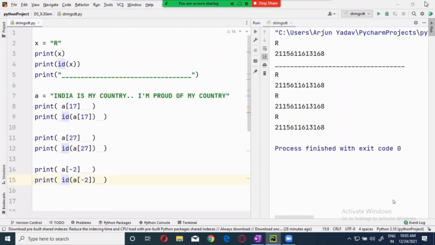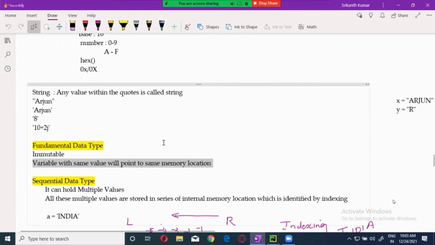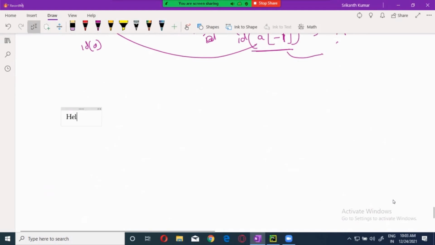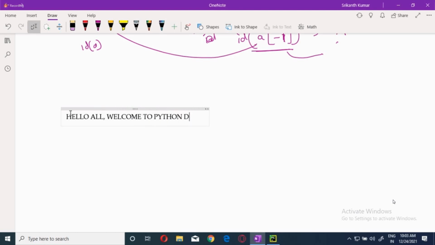Now, let's move on to the next one, guys, which is called slicing. Hello, all. And I will say welcome to Python and Python data science.